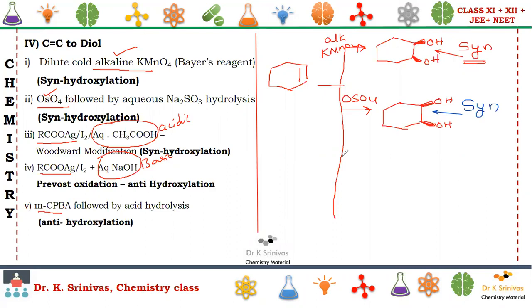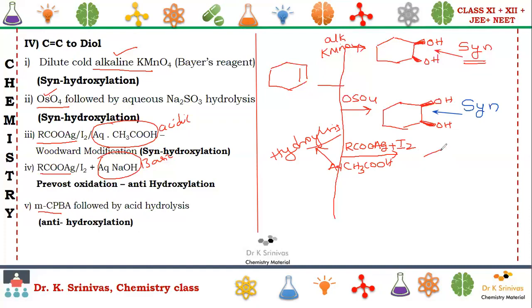Now let us go for the third one. Here I use a big arrow. RCOOAg, silver salt of carboxylate, in combination with iodine, in the presence of aqueous acetic acid. Why are we using this acetic acid? Because for hydrolysis purpose. When you are using this combination, that is said to be Woodward modification.